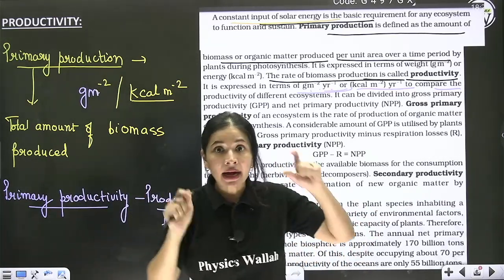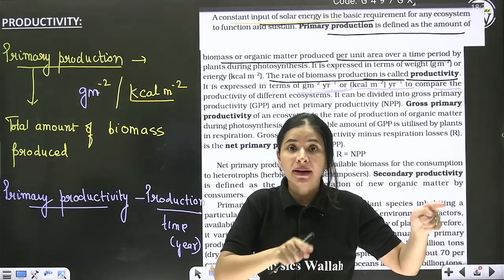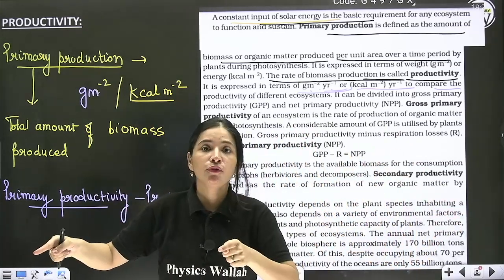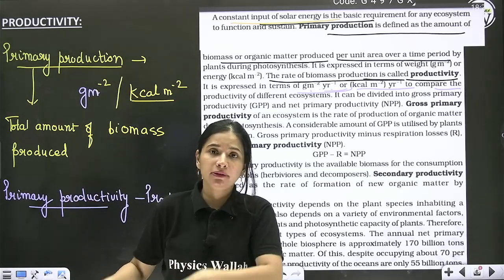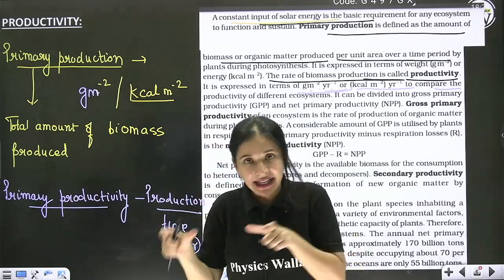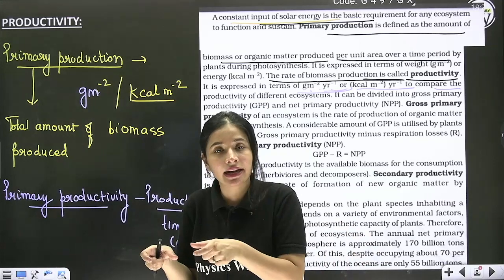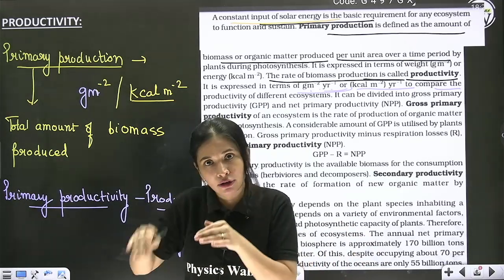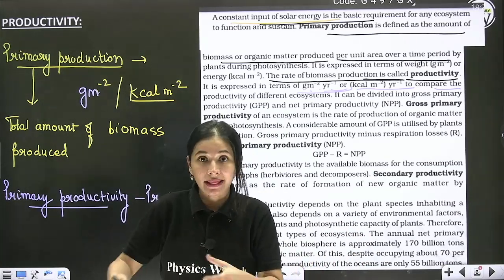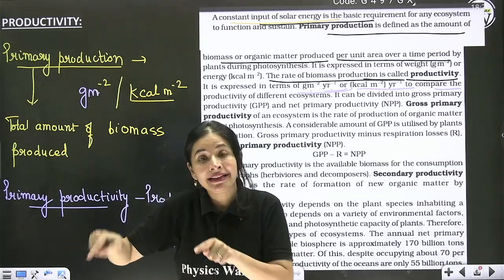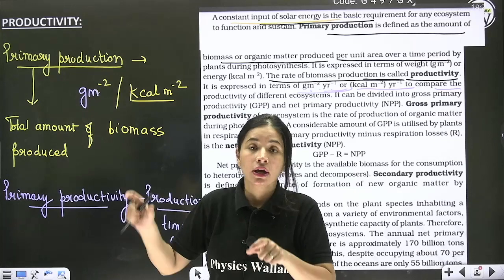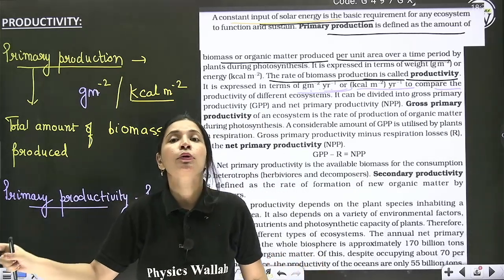So if the plant has produced GPP, what is available for the herbivore? It is NPP. Now herbivores will feed on the plant, will get that NPP, that net primary productivity. Now they will also show some respiration loss. That means they will also consume some part of the glucose. So now NPP minus their own respiration loss will give you secondary productivity.